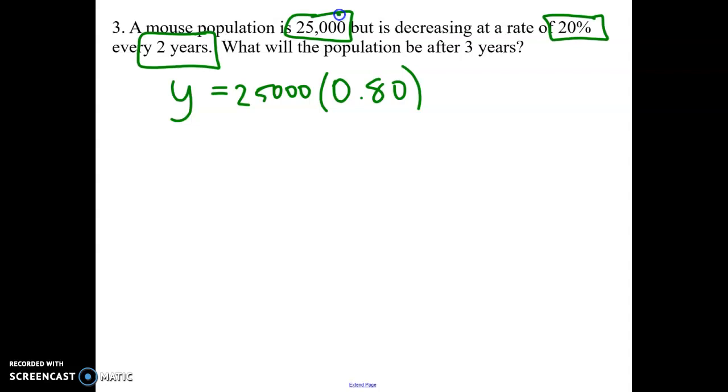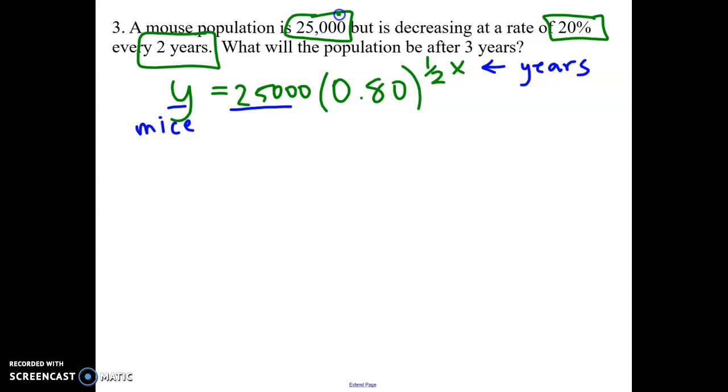Years is my x-axis. So my x-axis would normally be in 1 year increments, but I'm going to be stretching the x-axis so it's at 2 year increments. So my b value is going to be 1 over 2x. Good. Now if we look at what this means, remember that the y value and the a value are the same units. So 25,000 is mice, so that means y is talking about mice, and then x would be talking about years.